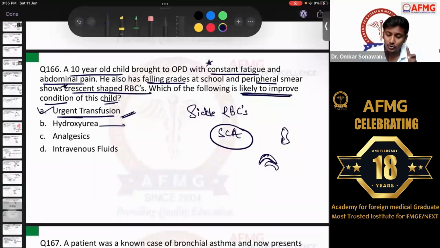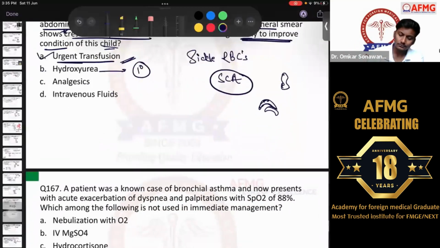But if the patient comes to you before that, if the patient is having sickle cell anemia, for prevention or prophylaxis, the drug of choice for prophylaxis of sickle cell anemia is definitely hydroxyurea. Okay? So if urgent transfusion was an option, better mark it. If not, most of the people saying it was not there. So if it was not there, then definitely go with hydroxyurea as the best option. Okay?